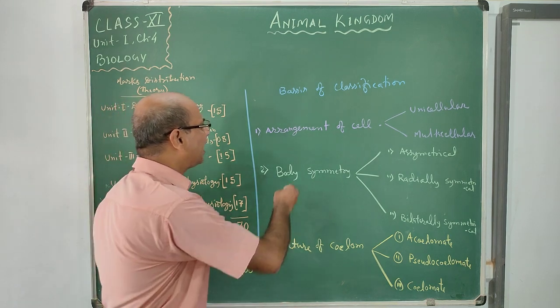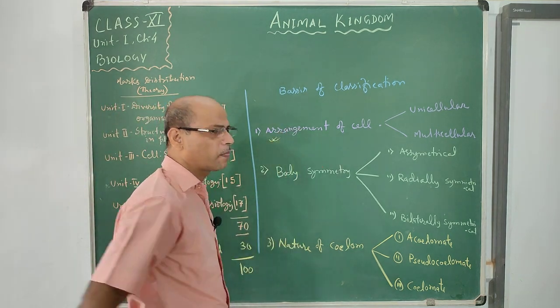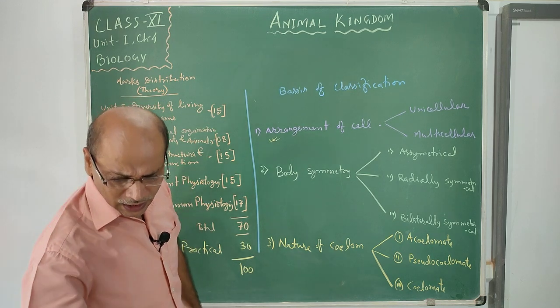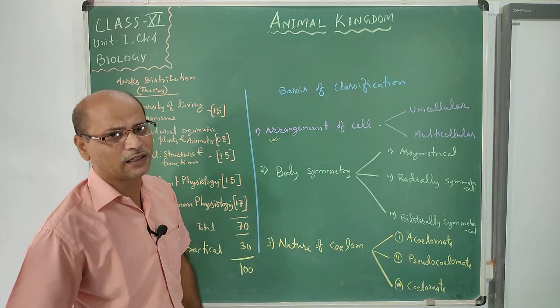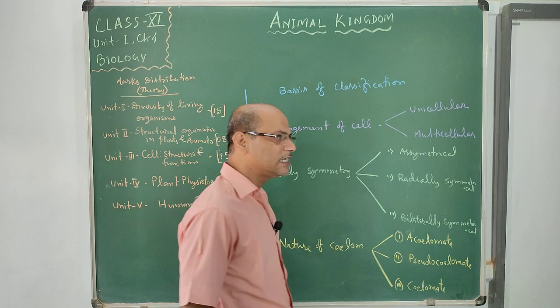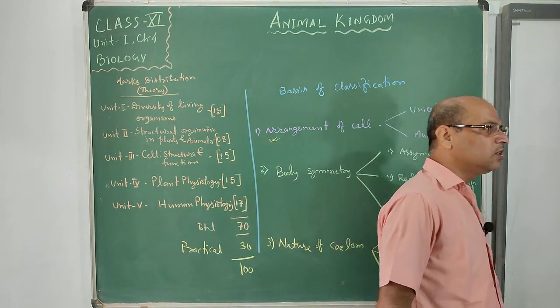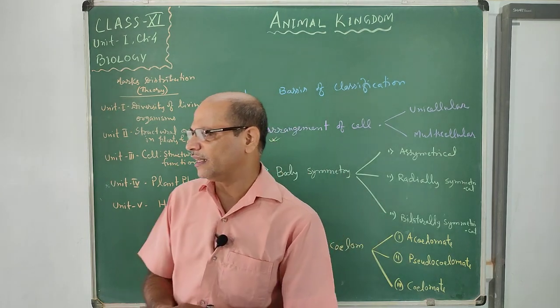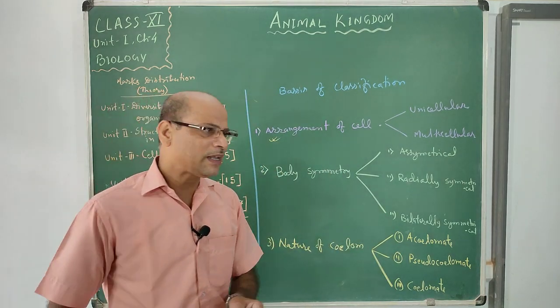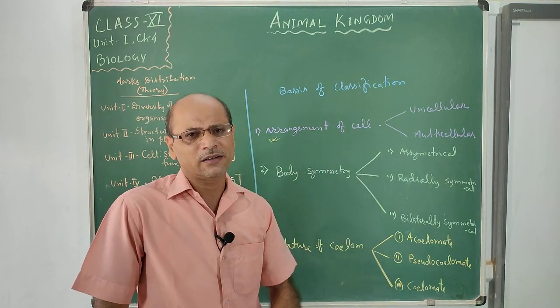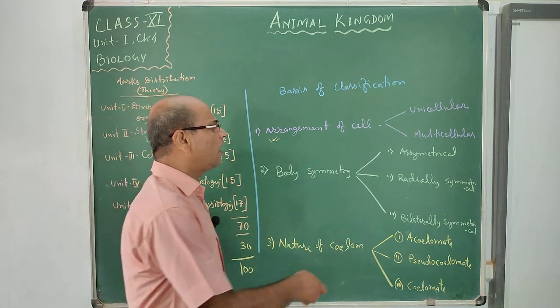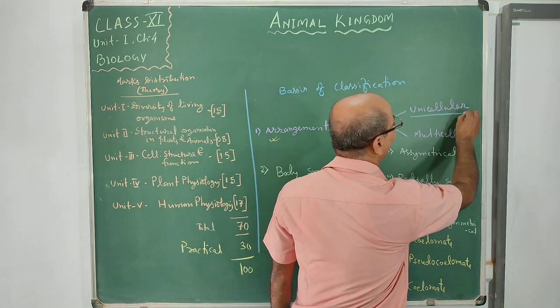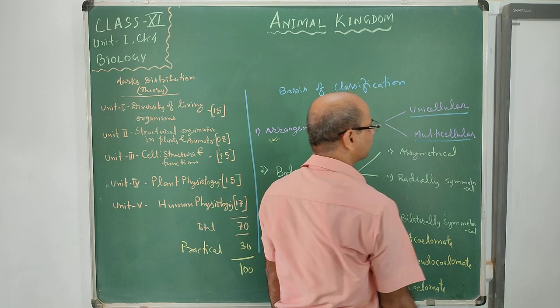So first, arrangement of cells. You know, all living beings are made up of cells. Cell is the unit of our life. So how are cells arranged in a living being's body? On the basis of their number, we can categorize them as one-celled or more than one-celled.